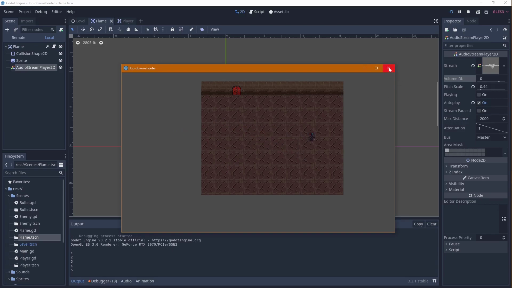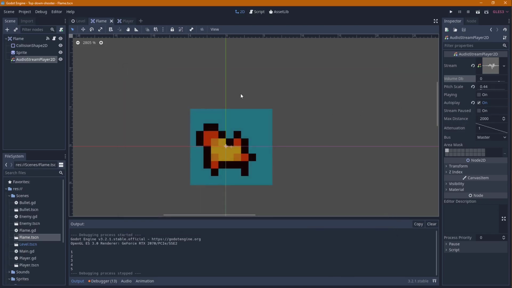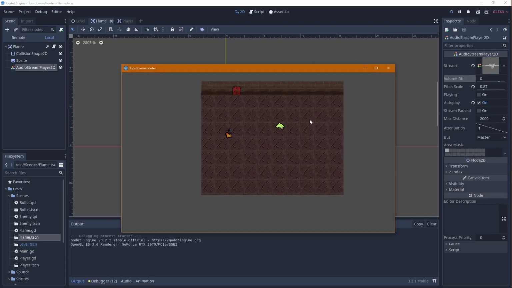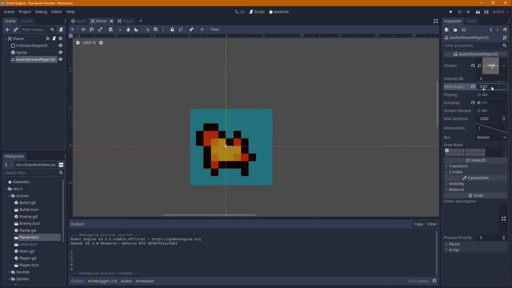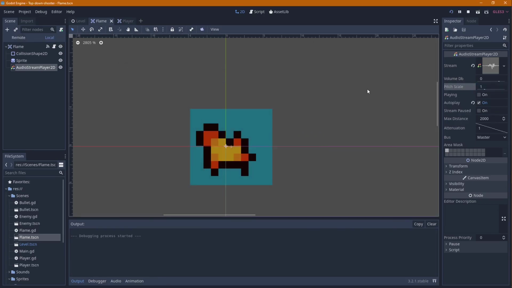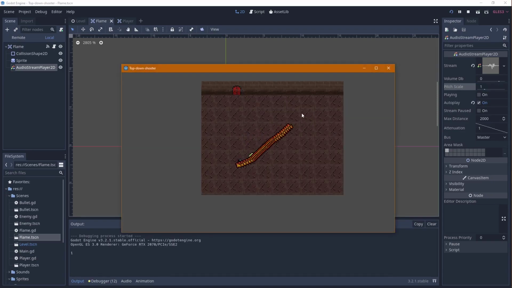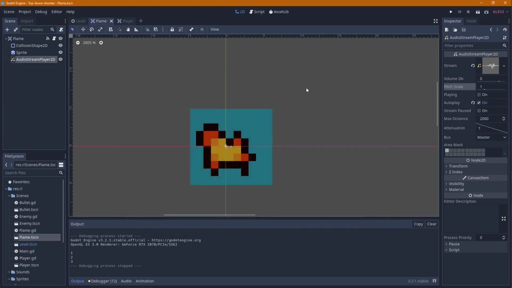That sounds terrible. We might really have to do this in code because we don't want this overlapping stuff. Oh, that's terrible. Last try. Yeah, no. Okay, we need code for that.